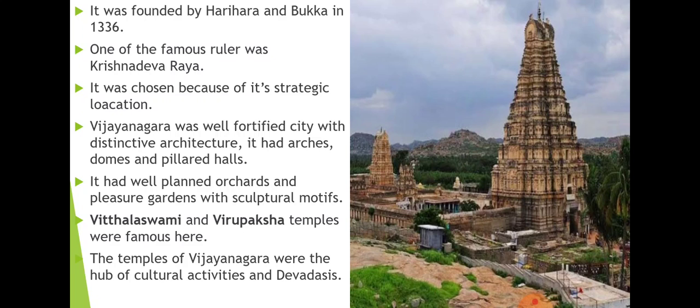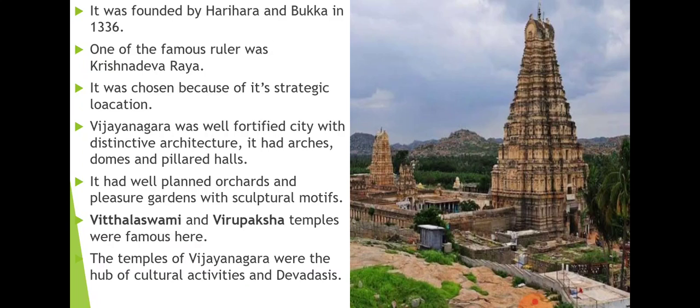They visited Vijayanagara and described the city very well. According to them, the cities were fortified. Fortified means the area is covered by forts, and several walls cover the particular area. They also wrote that the buildings had splendid arches, domes and pillared halls.